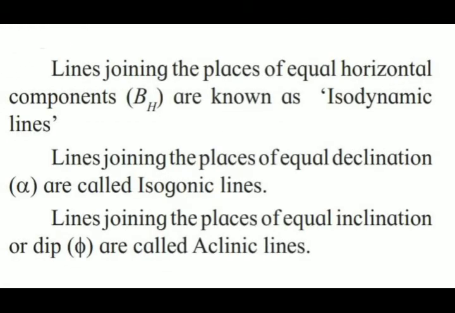Lines joining the places of equal horizontal component, that is BH, are known as isodynamic lines. Lines joining the places of equal declination, that is alpha, are called isogonic lines. Lines joining the places of equal inclination or dip, that is phi, are called isoclinic lines. So these are some terms, elements, used in magnetic maps of the earth.